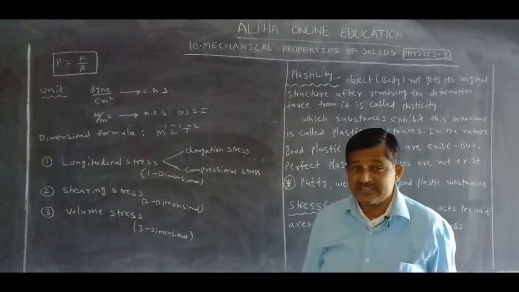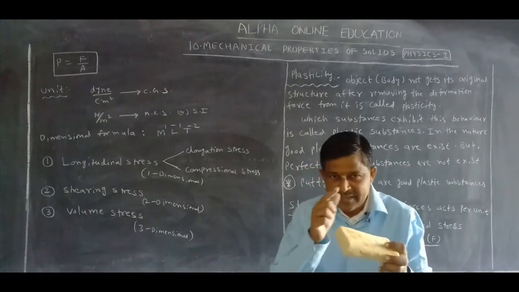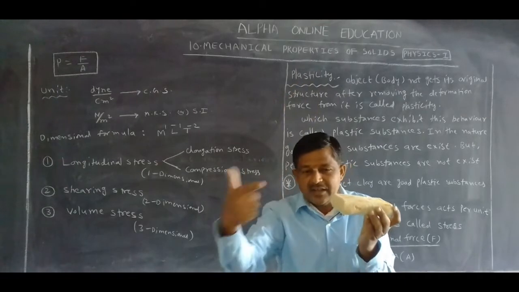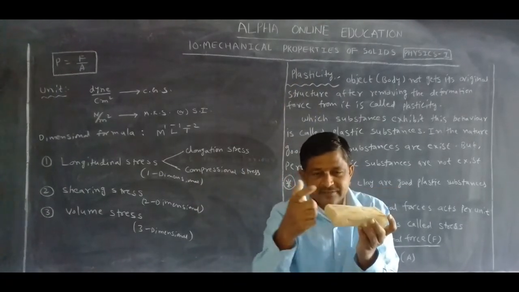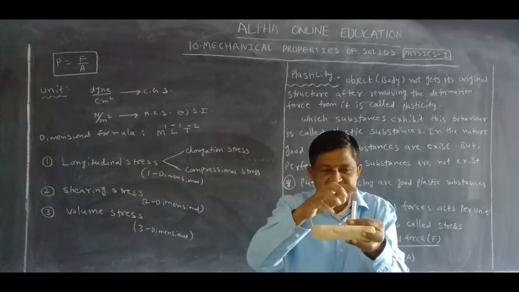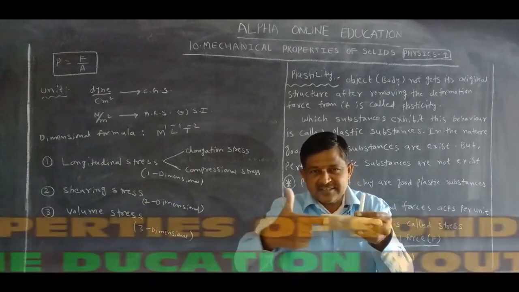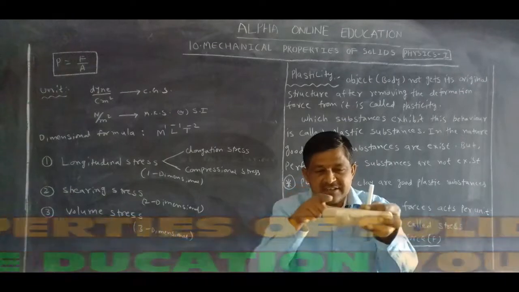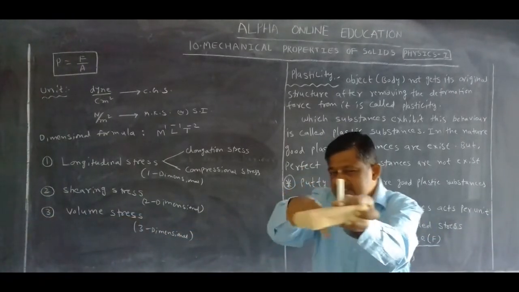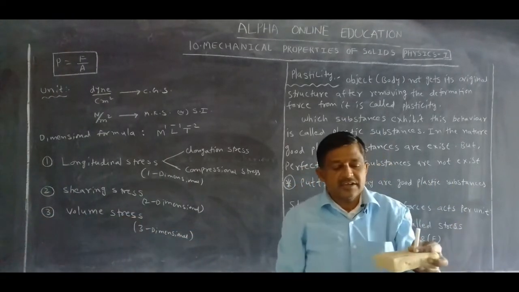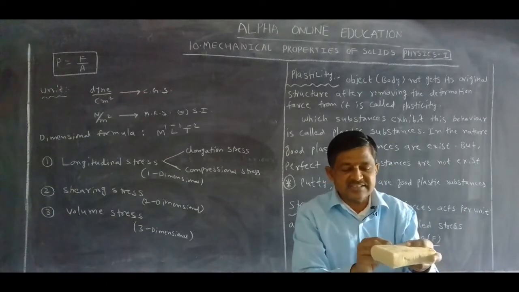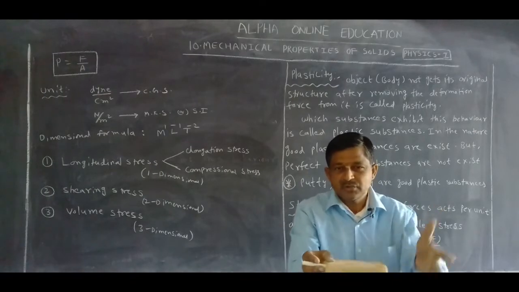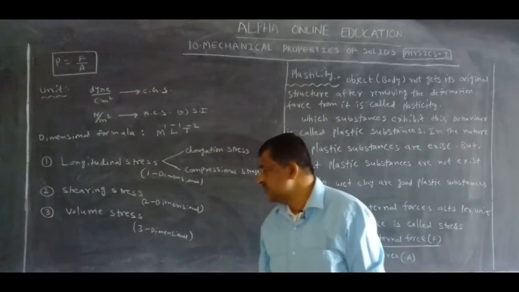The second one is shearing stress, which means one stress is in this direction and another stress is in another direction. This is called shearing stress.